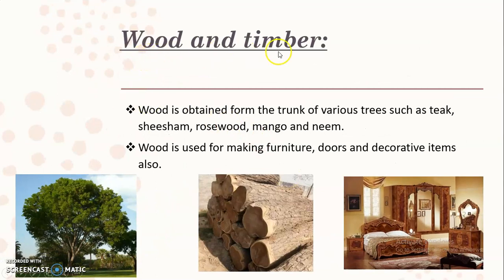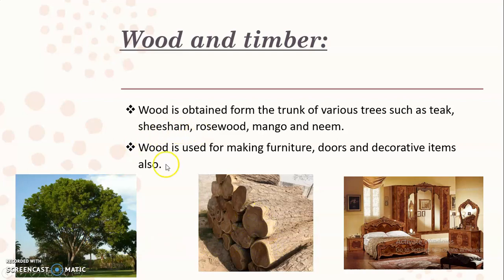Next is wood and timber. Wood is obtained from the trunk of various trees like teak, shisham, rosewood, mango and neem. You can see this is a shisham tree from which we obtain the trunk, and from this trunk we make a lot of furniture. This room is full of wood furniture which is made from the trunk of the trees.